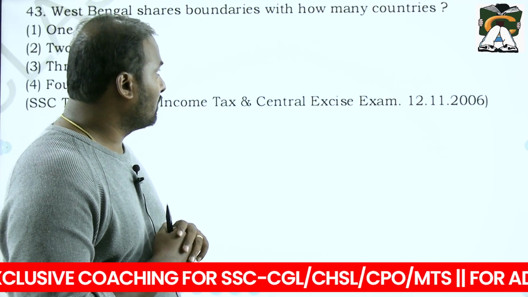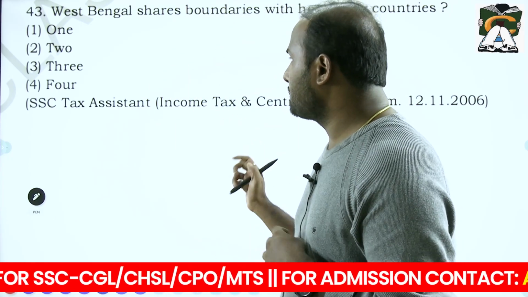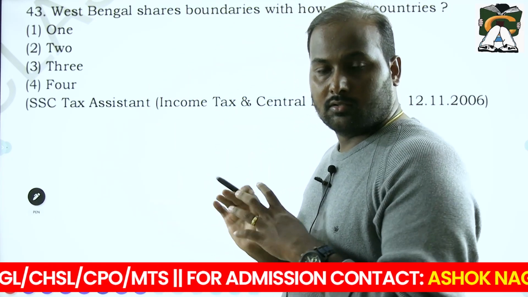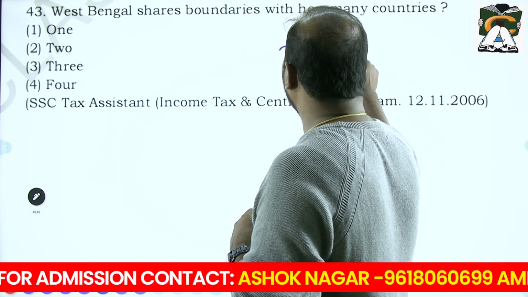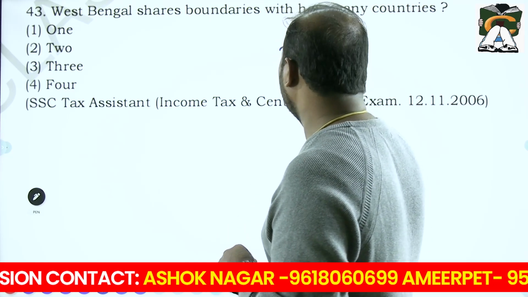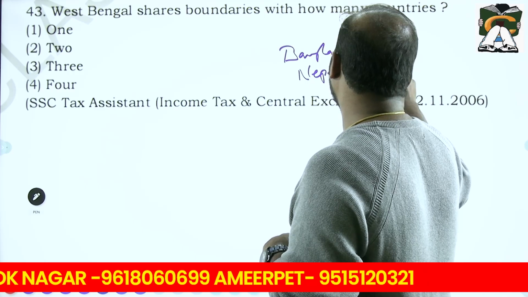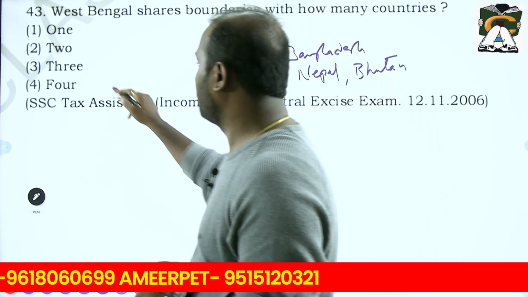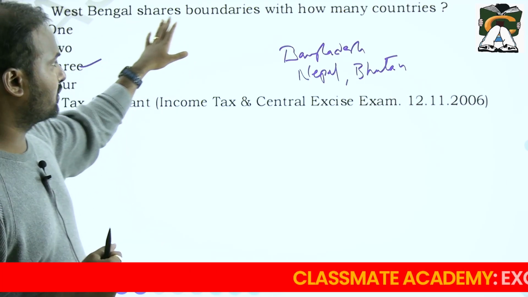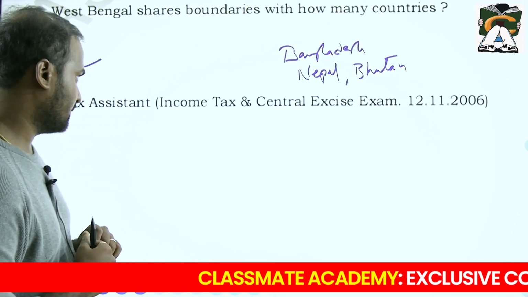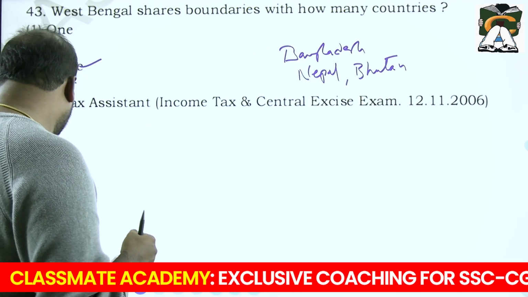West Bengal shares boundary with how many countries? See the map: first, West Bengal in the east shares a border with Bangladesh. In the north, it shares a boundary with Nepal and Bhutan. So your answer is 3. Three countries are there: Bangladesh on the east, and Nepal and Bhutan on the north.